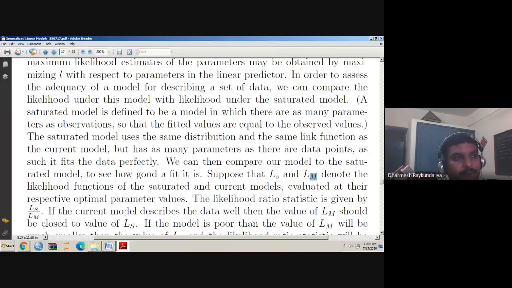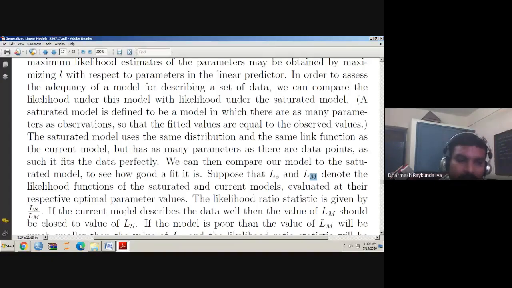But if that value is near to 0, it means the models under H0 as well as H1 differ significantly from each other. So here, null converts to alternative in the likelihood ratio when lambda is close to 1.